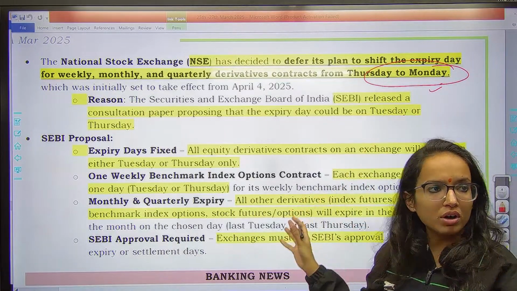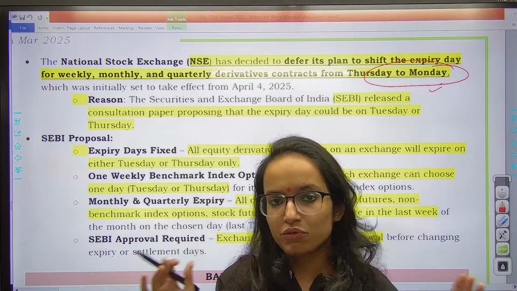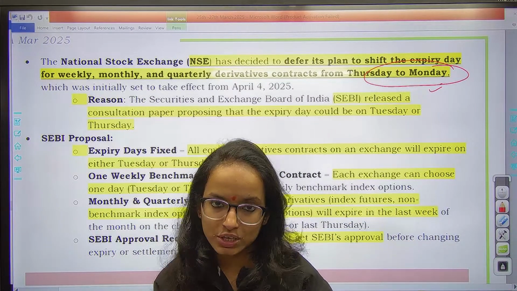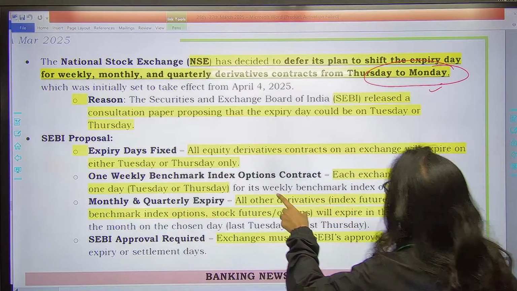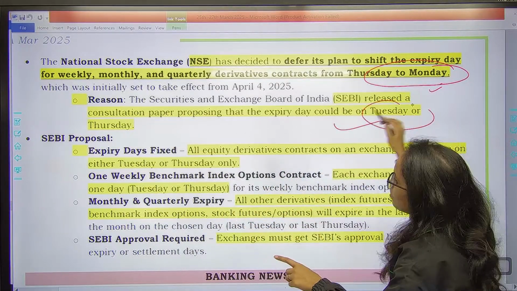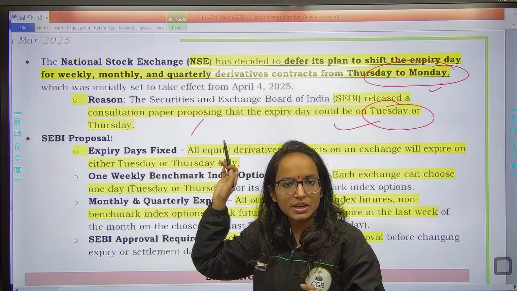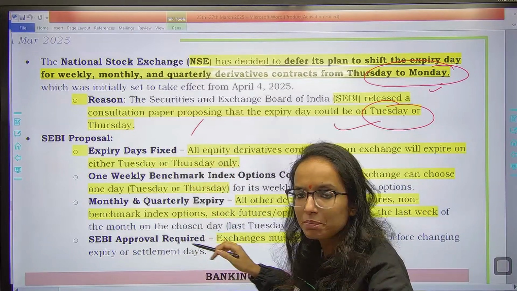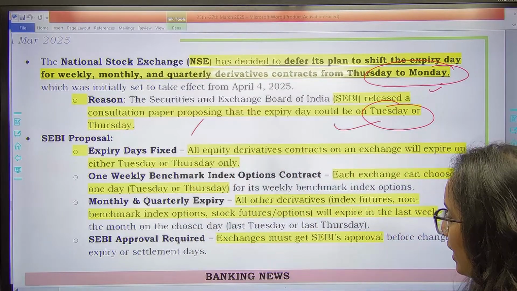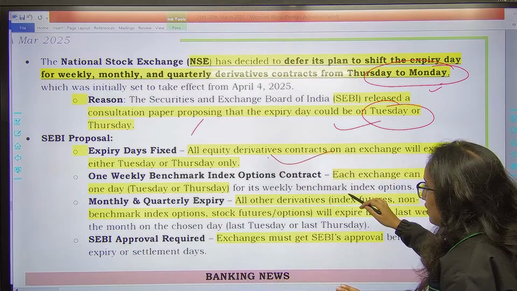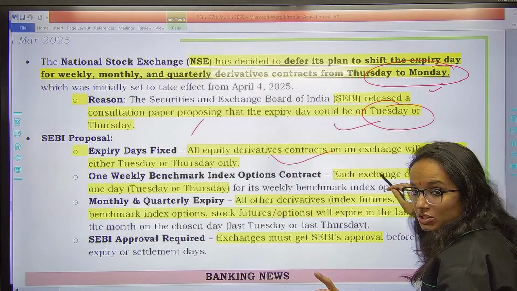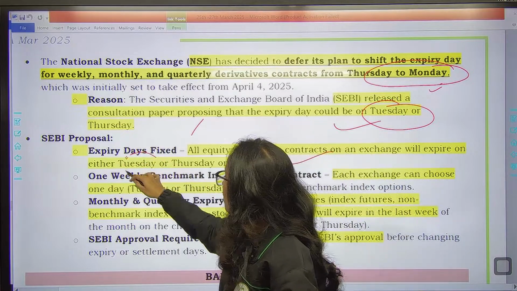Earlier, the broad thing which was in the air was from Thursday to Monday all these contracts would expire. But now in a recent paper, SEBI has proposed कि either Tuesday or Thursday, right? So अभी थोड़ा सा defer हो गया, अभी implement नहीं होगा, time लगेगा. Let's see, expiry days क्या है? All equity derivatives जो हैं, they will be on an exchange, they will expire on either Tuesday or Thursday only.